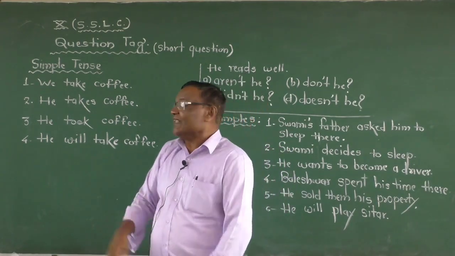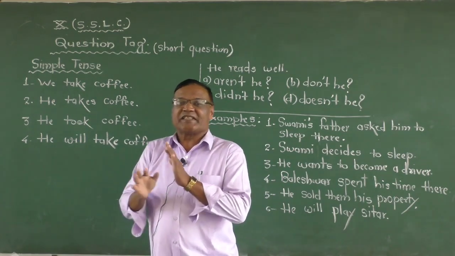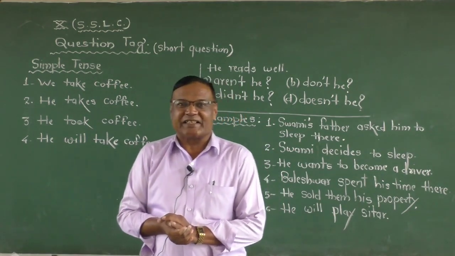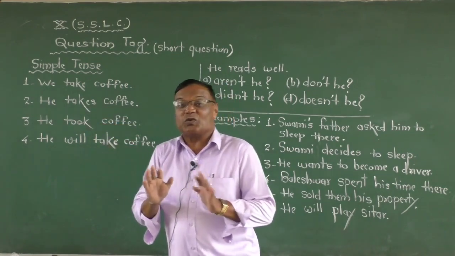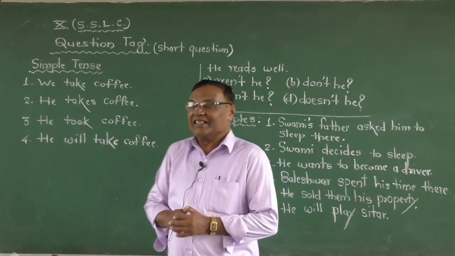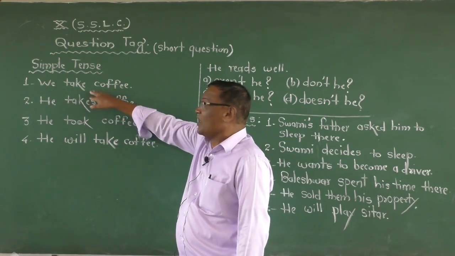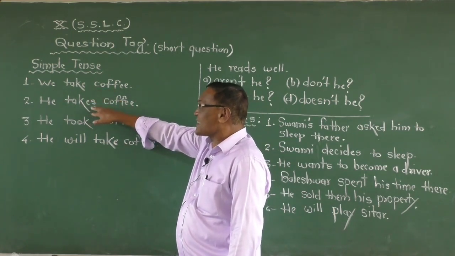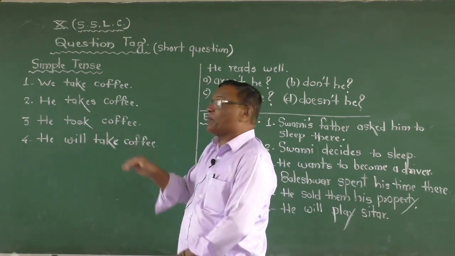And that is why he takes coffee is also present tense. Don't be confused that one is a present tense, second is a past tense, third is, don't hurry to say that. You just take a verb, consider the verb takes, and third one you see that is he took coffee.